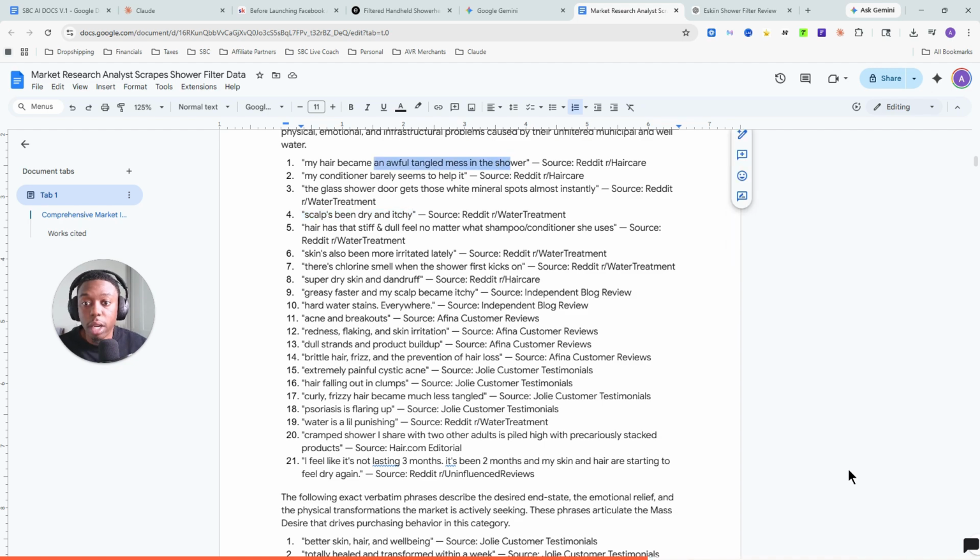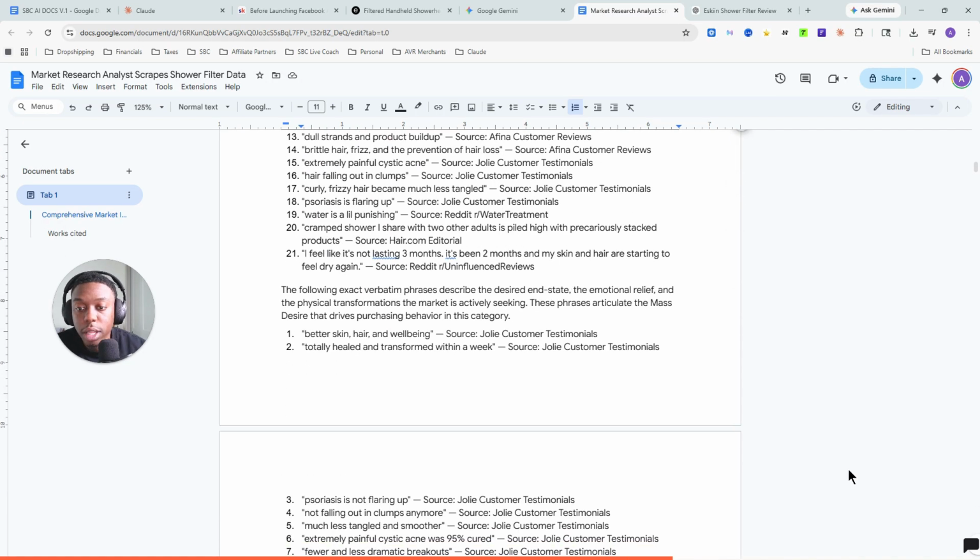What's happening? We're getting hair, scalp. Hair has that stiff and dull feel no matter what shampoo and conditioner she uses. Skin also has been irritated lately, so we're seeing a lot of scalp, hair, and skin. There's chlorine smell when the shower first kicks on. Super dry skin and dandruff, greasy. So I'm going to read through this and hear exactly verbatim, because again, the whole goal here is to create copy that sounds and feels like someone that we're speaking to is experiencing it and sharing the results as well. So that's one thing I'm going to pay attention to.